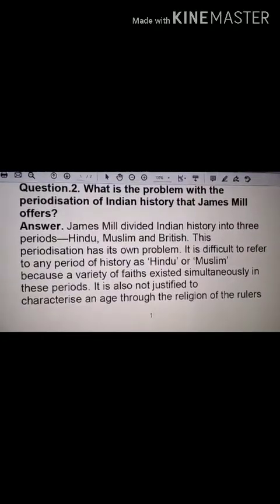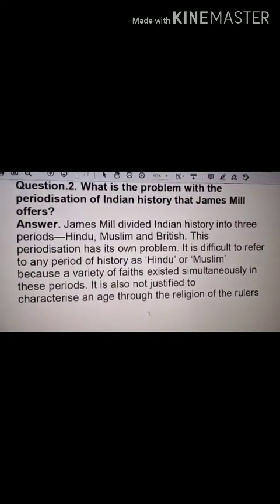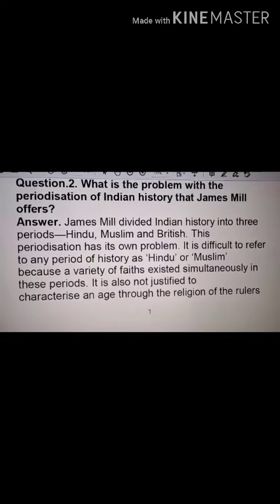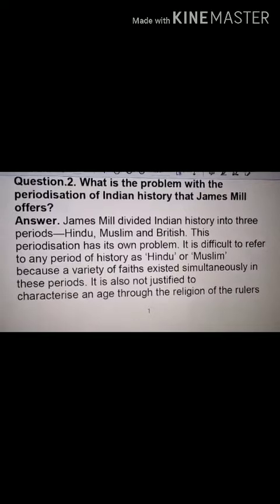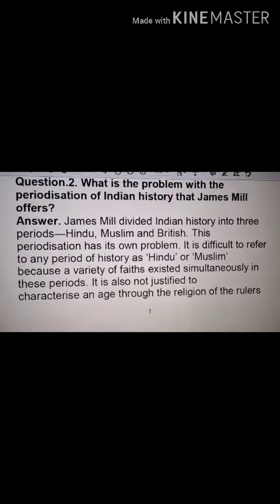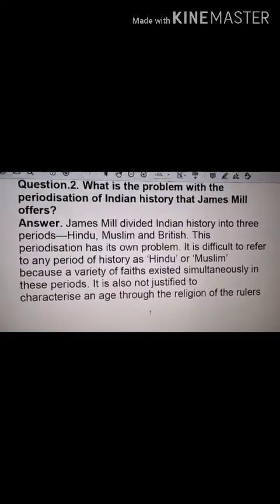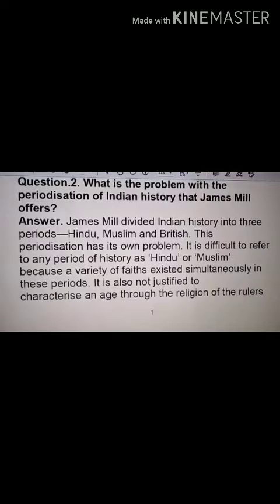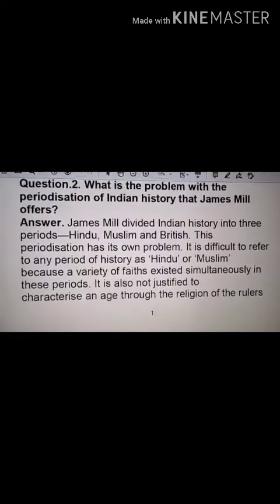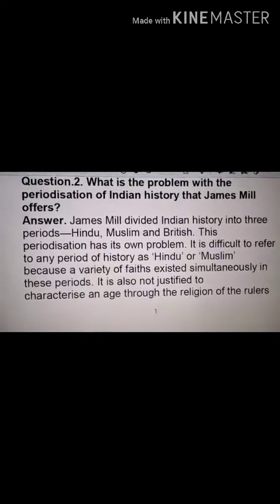So next is the question number 2. What is the problem with the periodization of Indian history that James Mill offers? James Mill divided Indian history into 3 periods, Hindu, Muslim and British. But not all ancient rulers were Hindus and not all medieval Indian rulers were Muslim. It is not right to classify an age according to the religion of the rulers.